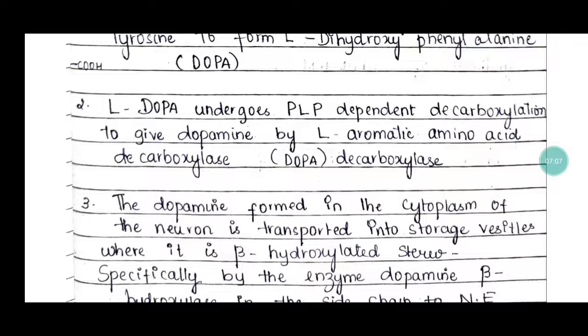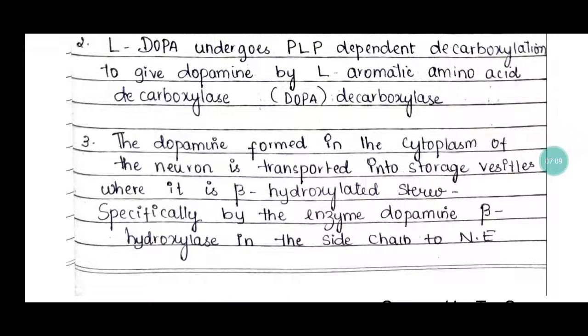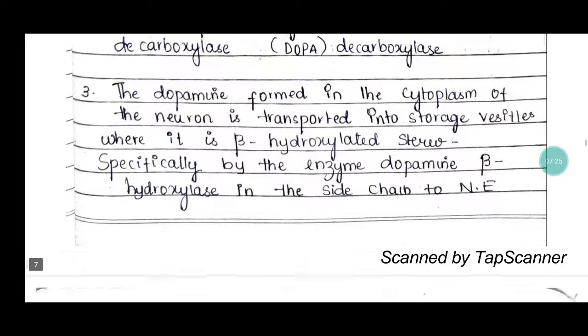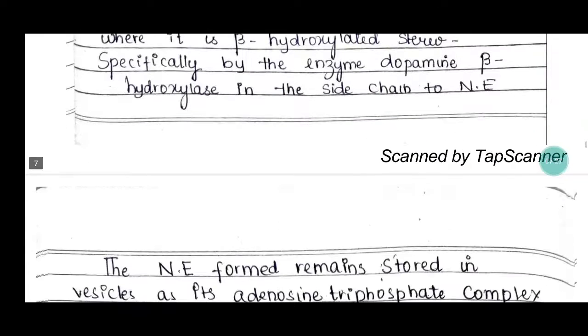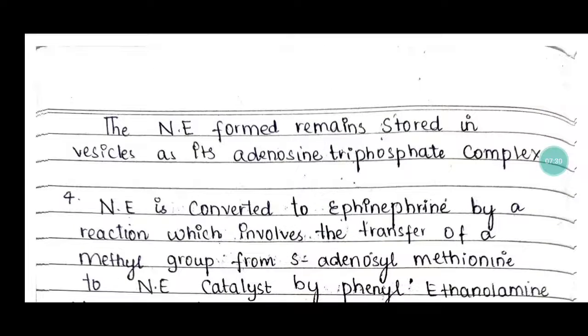So dopa decarboxylase, and the dopamine forms in the cytoplasm of the neurons and is transported into the storage vesicles. Where it is beta hydroxylated stereospecifically by the enzyme dopamine beta hydroxylase in the side chain to norepinephrine, or noradrenaline. The norepinephrine formed remains stored in the vesicles as an adenosine triphosphate complex.